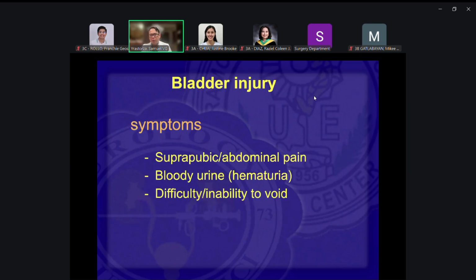Symptoms would be, of course, pain in the suprapubic area. That can cause abdominal pain or diffuse vague pain in the pelvic area. But if the bladder ruptures into the abdominal cavity, into the peritoneum, then that can cause abdominal distension, severe abdominal pain. Okay. And one of the symptoms would be inability to void, or there's bloody urine.